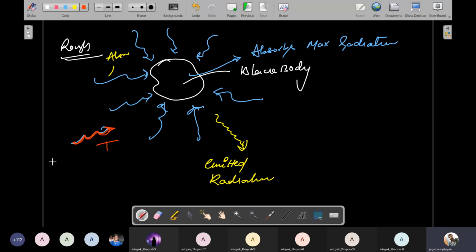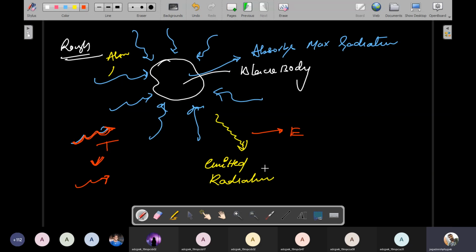Now, if you apply temperature, the energy absorbed in the previous case is completely emitted outside. The yellow color represents emitted radiation. This emitted radiated energy is directly proportional to the temperature. So if you apply the temperature, then only the energy will be emitted. Understand?